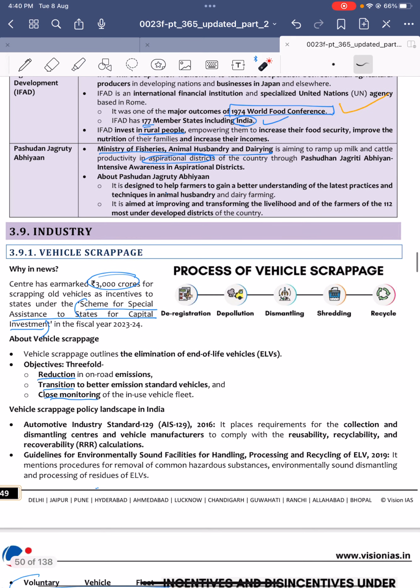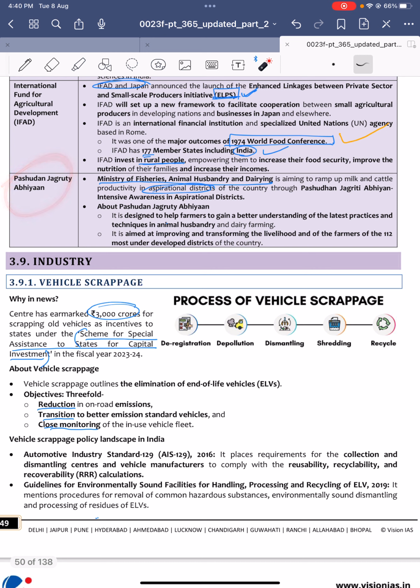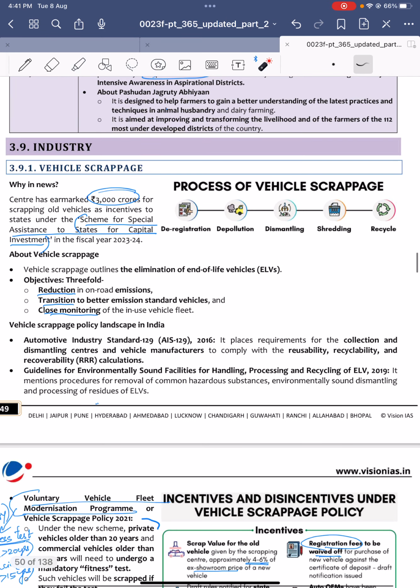Next, Pashudhan Jagriti Abhiyan. See, Pashudhan should be related to the Ministry or Department of Fisheries, Animal Husbandry and Dairy. It was launched by the Ministry of Fisheries, Animal Husbandry and Dairy, and it is to increase milk and cattle productivity in aspirational districts. Okay, aspirational districts.